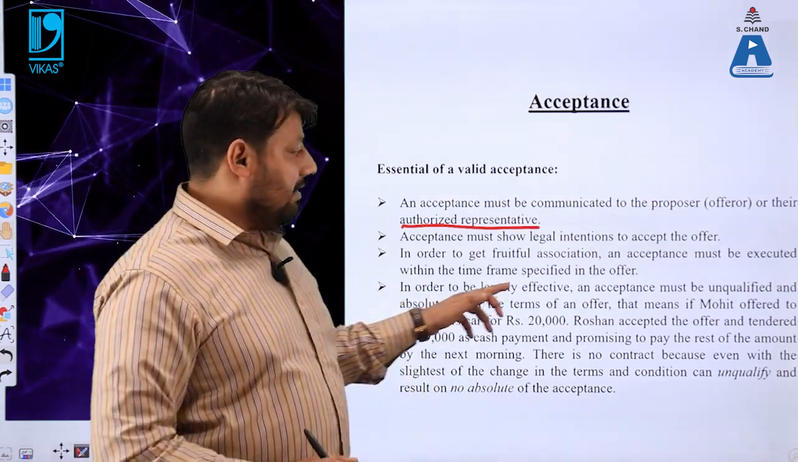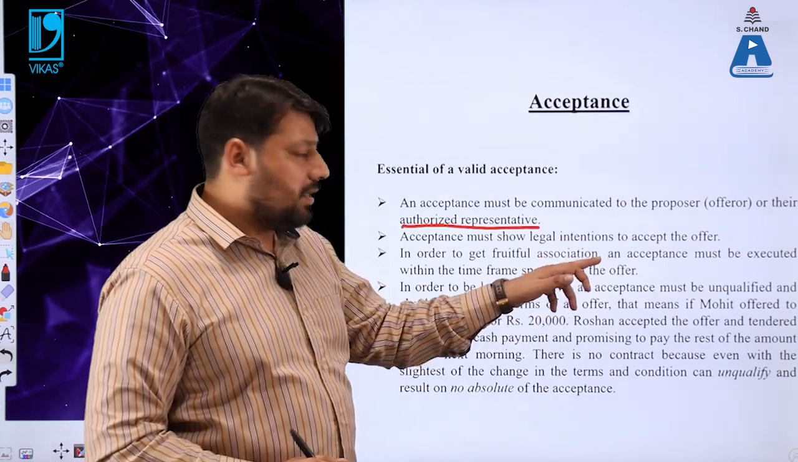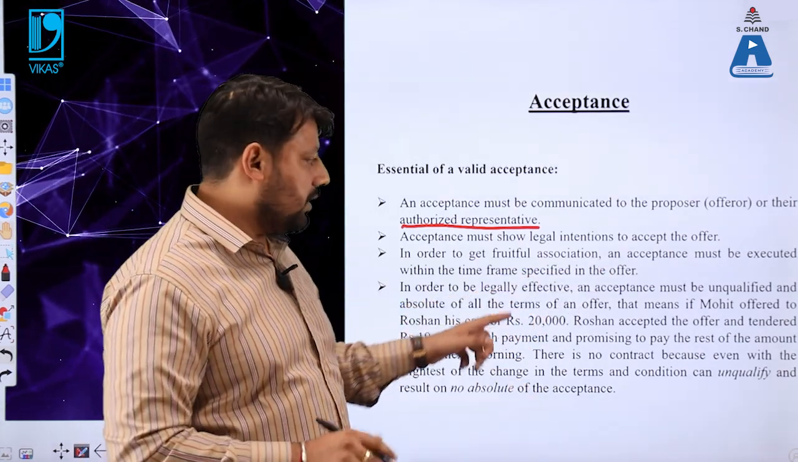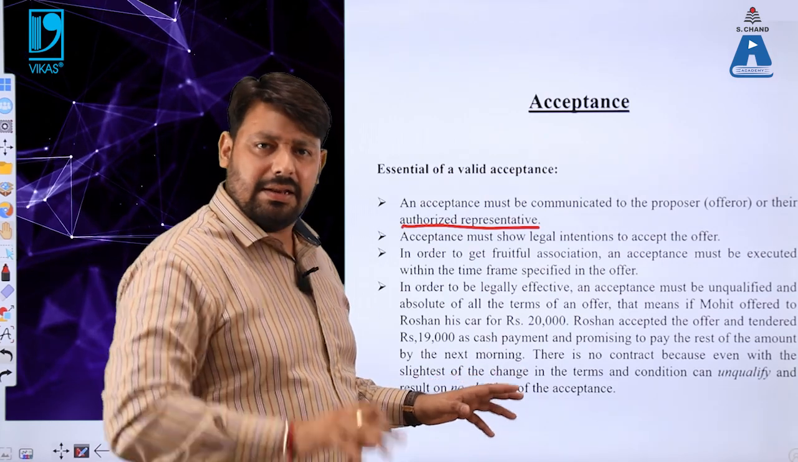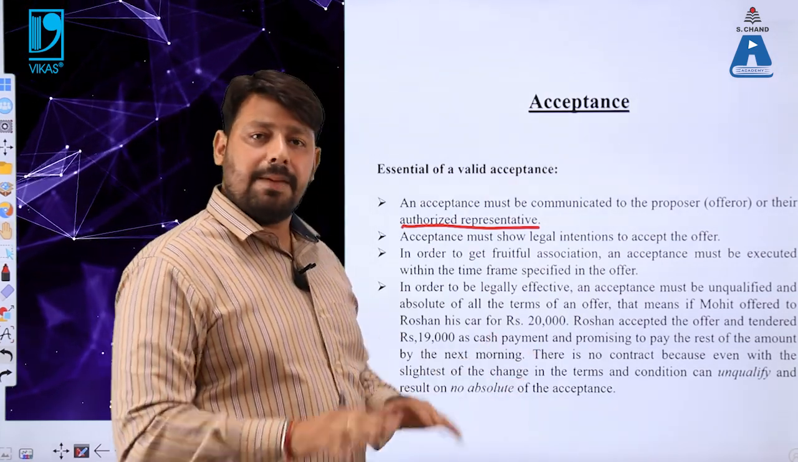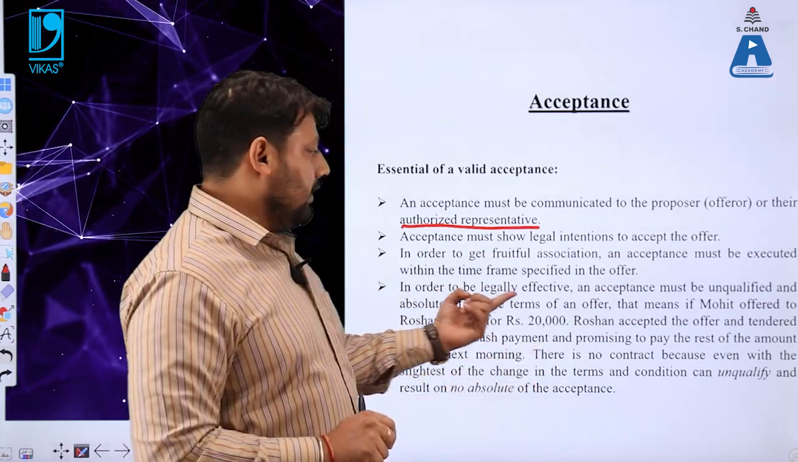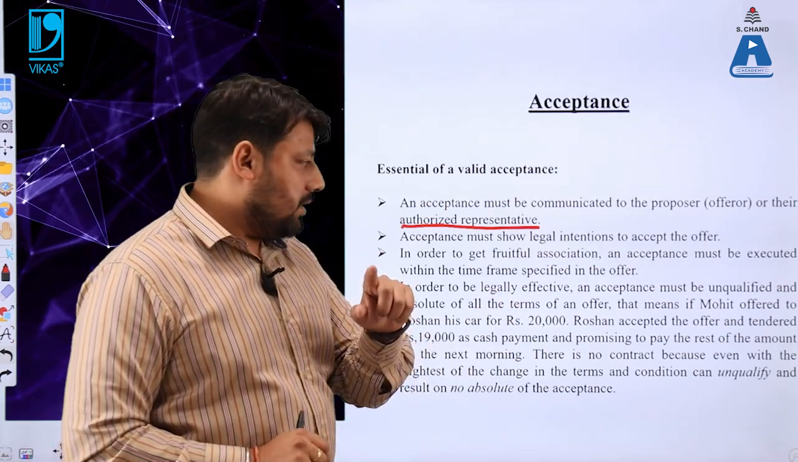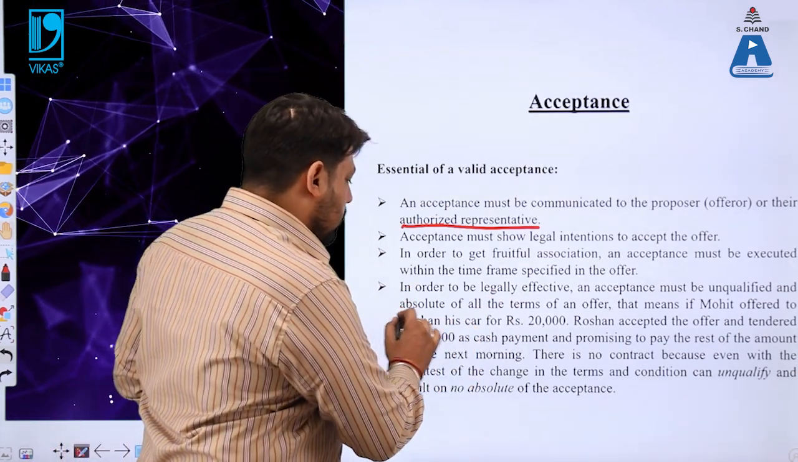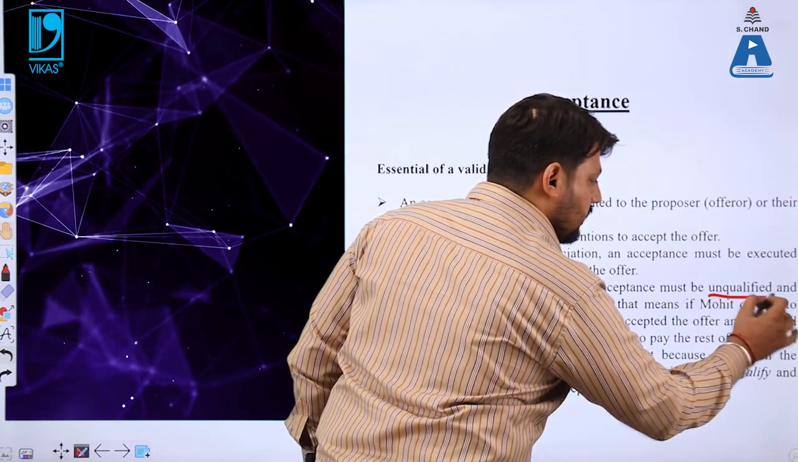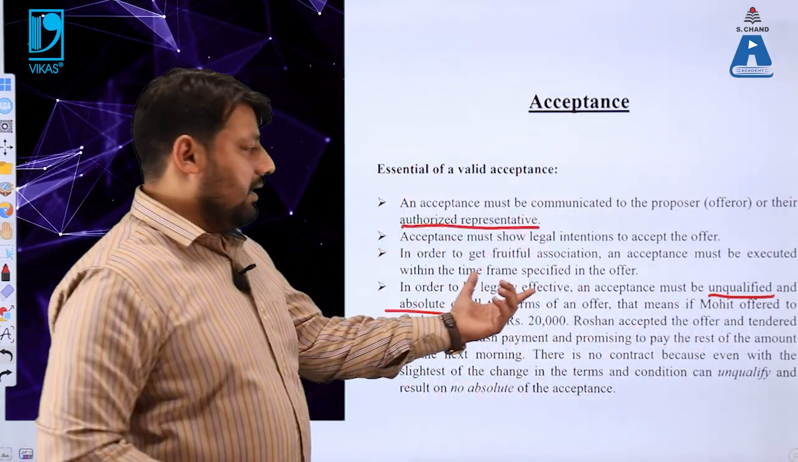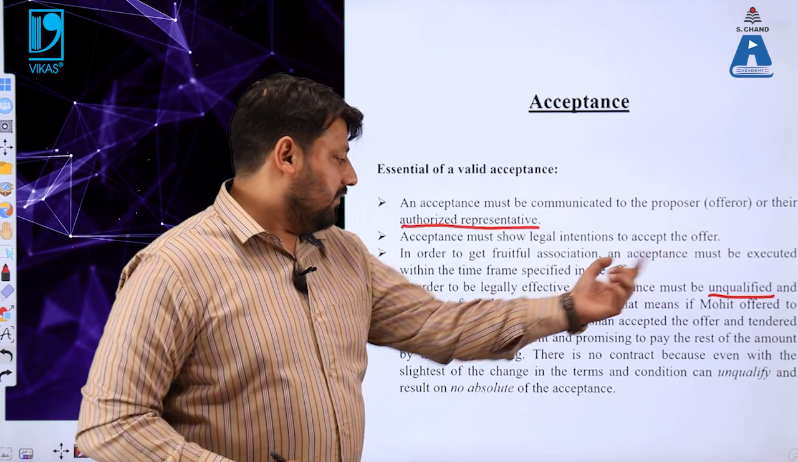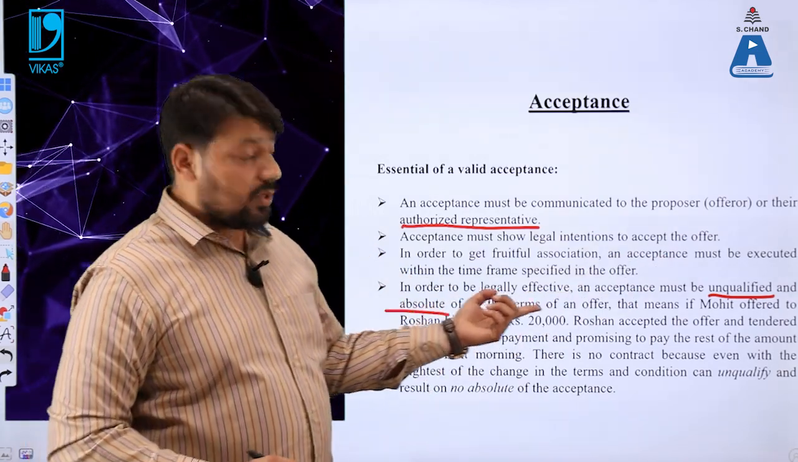In order to be legally effective, an acceptance must be unqualified. Let me tell you, this point is a little difficult, a little technical in nature, but yes, with the help of an example, you will get it very clear. In order to be legally effective, an acceptance must be unqualified and absolute. Let me highlight these two words so that you can get the answer. In order to be legally effective, an acceptance must be unqualified and absolute of all the terms of an offer.